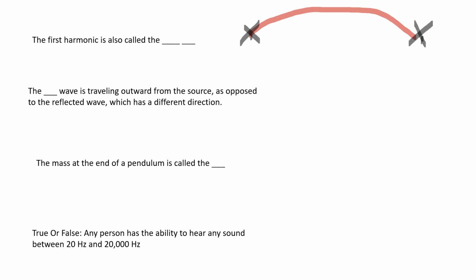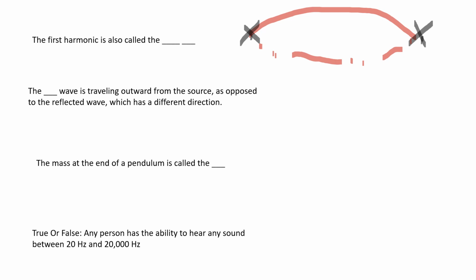Those would be like the nodes of my standing wave, and it vibrates back and forth. It flip-flops back and forth like that. That would be representative of my fundamental frequency. It is the simplest vibration pattern that I can set up, and it's equal to about half a wavelength.